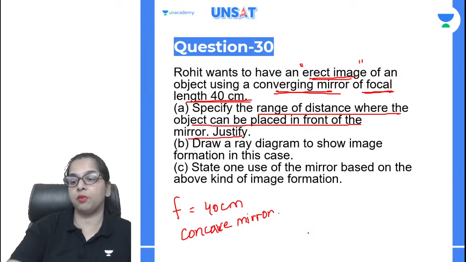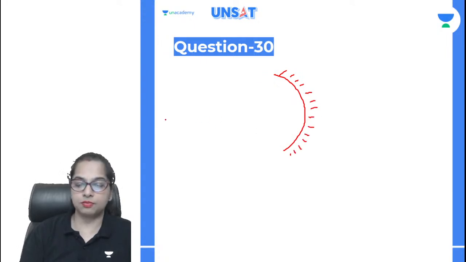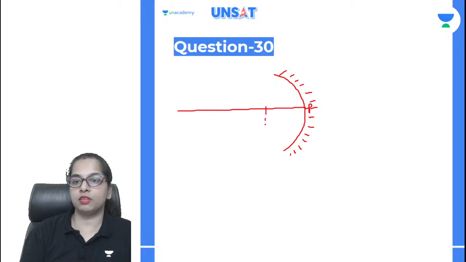So where will you keep the object? Keep the object in front of the mirror, but between the focus and the pole. This is the focus, so the object will be placed over here. Okay, so because of this, there will be formation of an erect image like this.